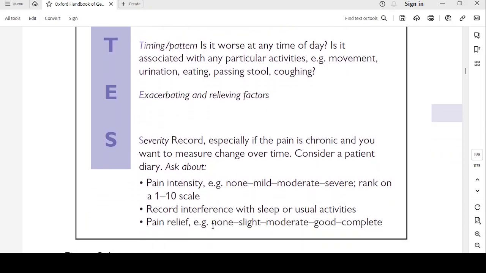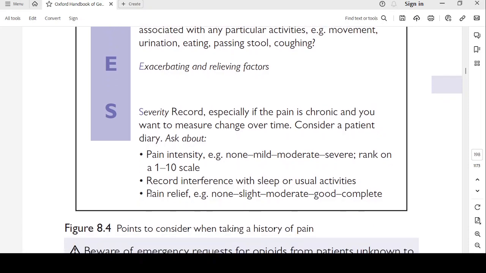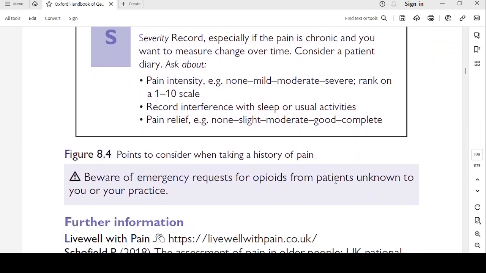Consider a patient diary. Ask about pain intensity: none, mild, moderate, severe. Rank on a scale of 1 to 10. Record interference with sleep or usual activities. Pain relief: none, slight, moderate, good, complete pain relief. Figure 8.4 shows the points to consider when taking a history of pain, that is SOCRATES.